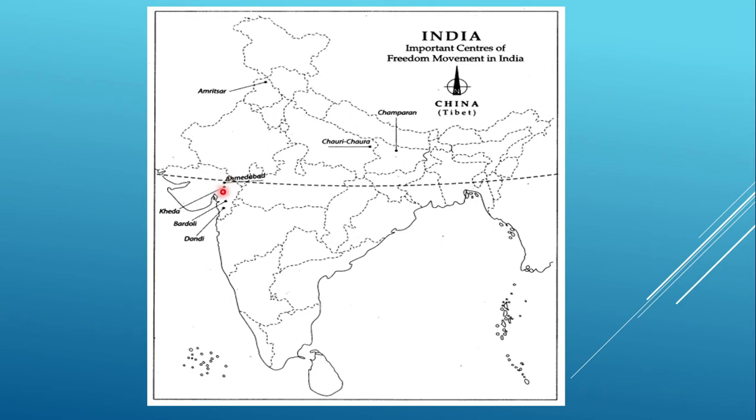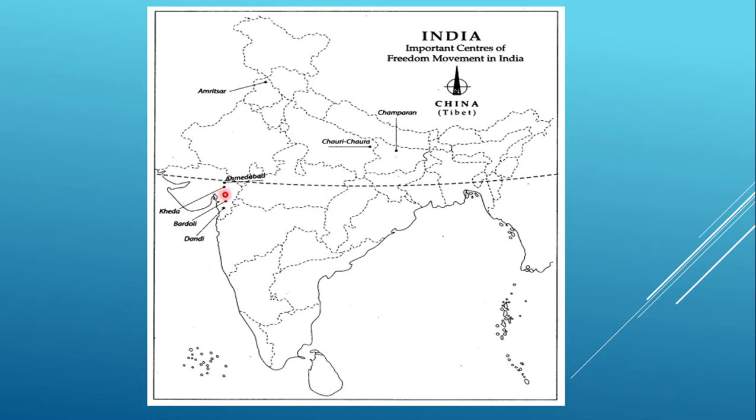In Kheda, it was the peasant Satyagraha, because during the same time period plague was there, and Ahmedabad was one of the most important places because of cotton mill workers. And in Kheda, the farmers faced severe famine, and because of that they were unable to produce more commodities, because of which the revenue dues were much higher. Now they wanted the revenue to be relieved.